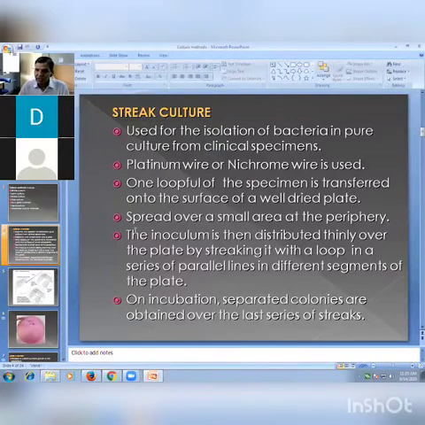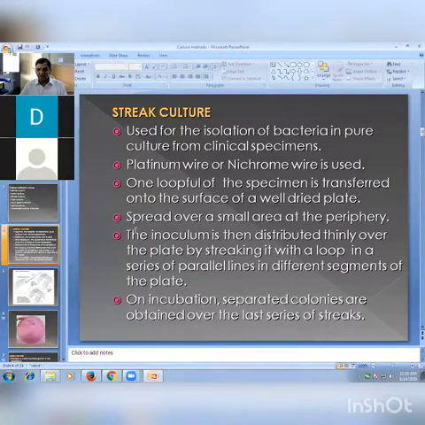The inoculum is then distributed thinly over the plate by streaking it with a loop in a series of parallel lines in different segments of the plate. First segment, second, third, fourth, and finally at the center. That's why it is called the 4-quadrant method or 4-segment method. In all these segments, you inoculate.